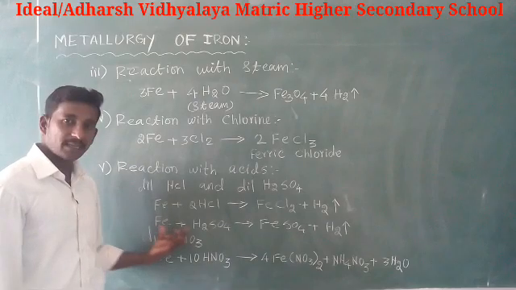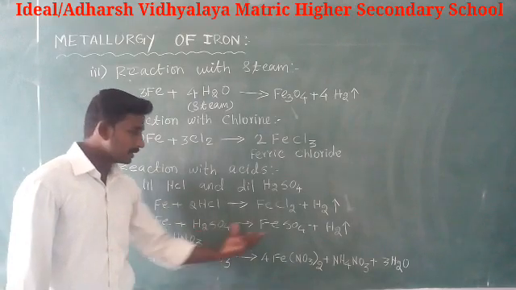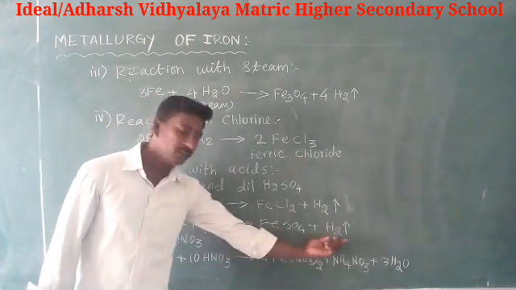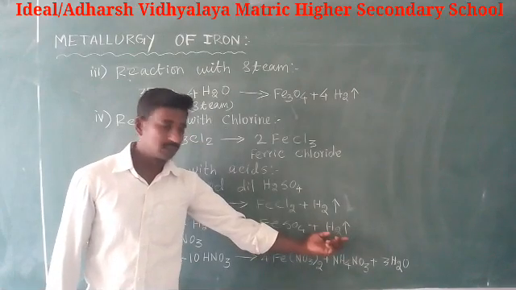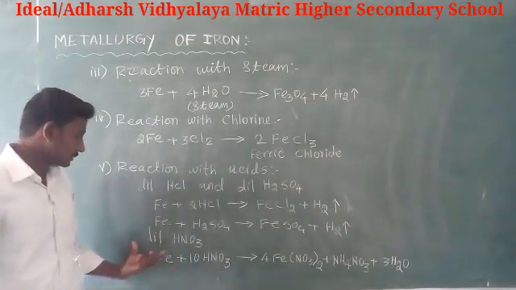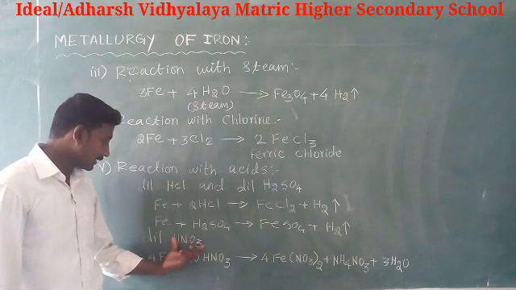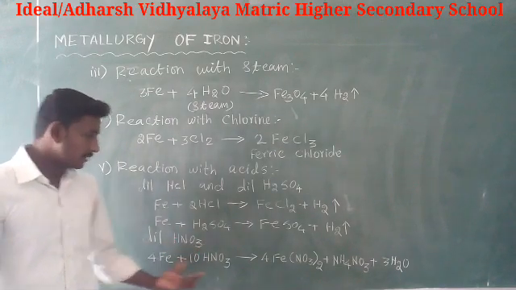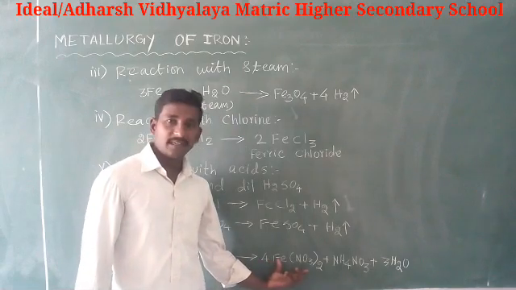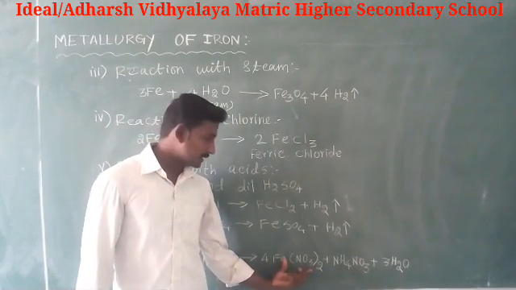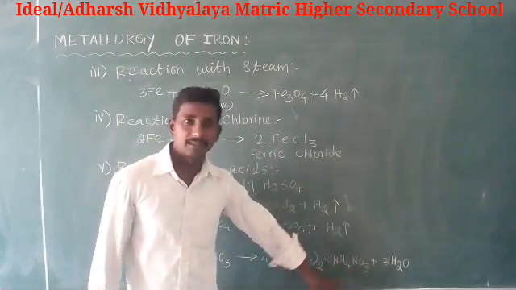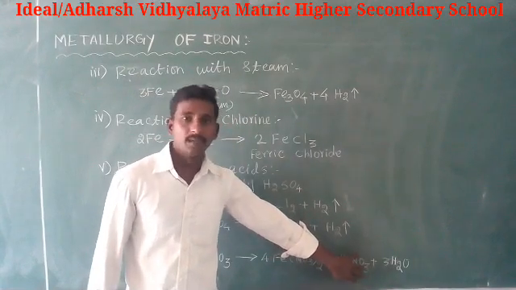Similarly, with dilute sulfuric acid it forms ferrous sulfate and liberates hydrogen. In dilute nitric acid, it forms ferrous nitrate and ammonium nitrate.